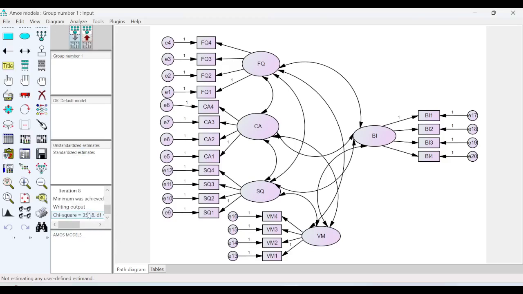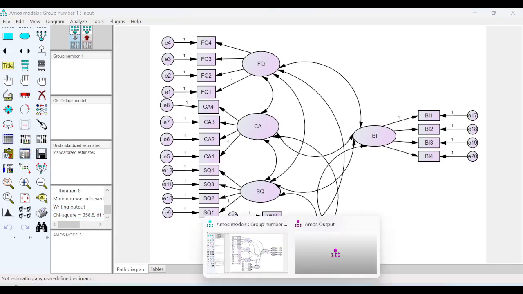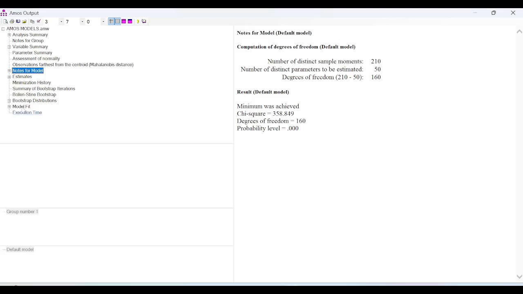Now see, the model ran well. The chi-square which we got is 358.8. We are assuming for this video that this model has passed the measurement model assessment and all the model fit indices are quite okay. And then we have moved to the multivariate normality assessment for this model. So chi-square is 358.8. Now we'll click on view text, and again I go to the view text tab, and now I have this bootstrap distribution.